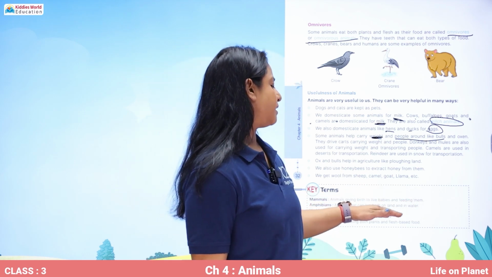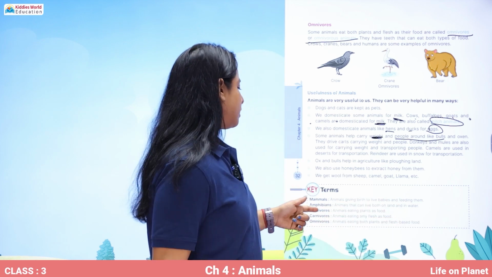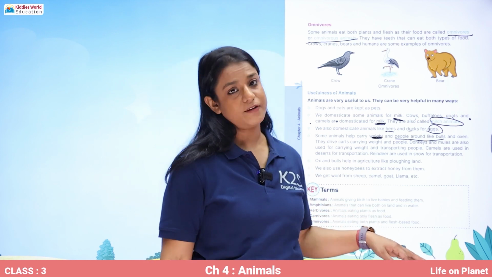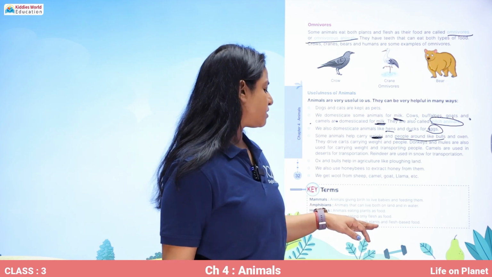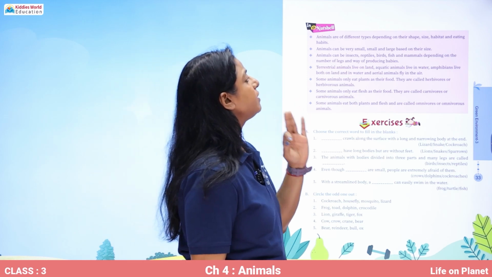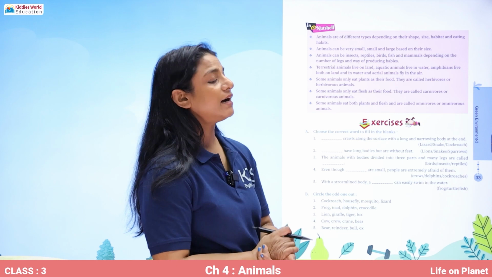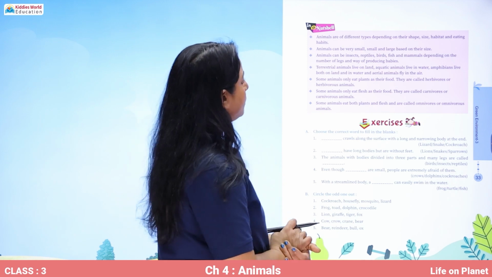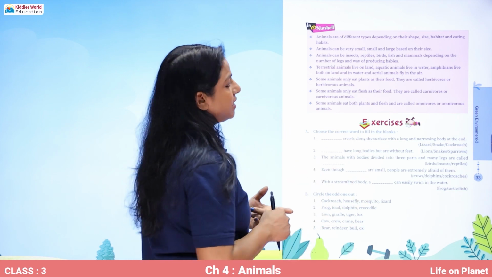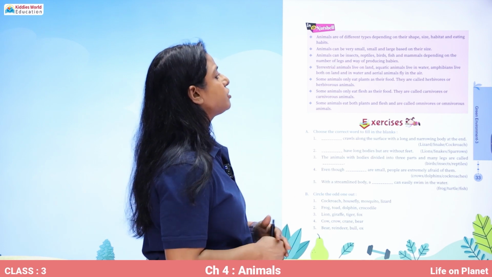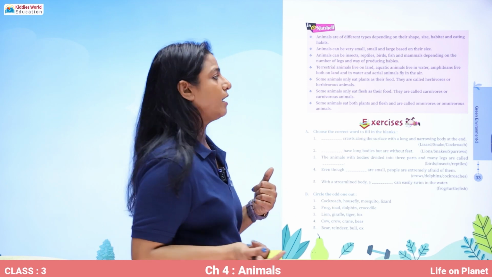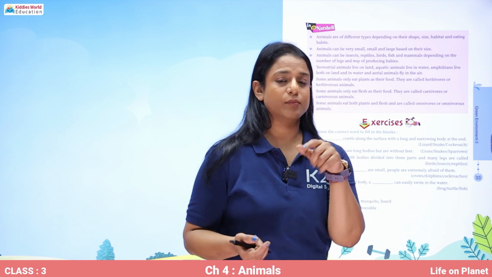Amphibians are the animals that can live both on land and in water. Herbivores, animals eating plants as food. Carnivores, animals eating flesh as food. Omnivores, animals eating both plants and flesh-based food. Also remember that animals are of different types depending on their shape, size, habitat, and eating habits. Animals can be very small, small and large. Animals can be insects, reptiles, birds, fish, mammals. Terrestrial animals live on land, aquatic in water, amphibian, both on land and water, and aerial animals fly in air.